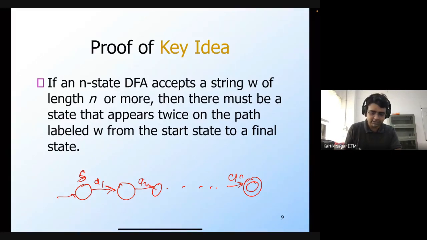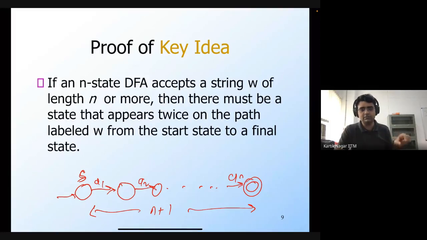But if you notice, there are actually n plus 1 states here. So on this path, there are n plus 1 states. In particular, if you have a string of length 1, then there are going to be 2 states. If you have a string of length 2, then there are going to be 3 states and so on. So you can prove inductively that if you have a string of length n, then the path of that string in the DFA would necessarily have n plus 1 states. But we know that the total number of states in the DFA is just n. So by the pigeonhole principle, there must be a state which occurs more than once on this path.